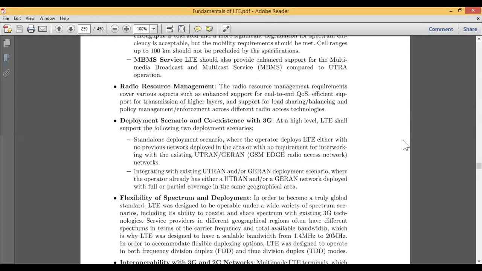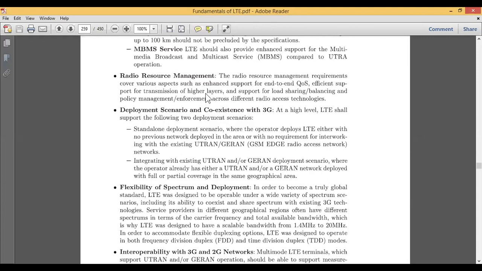Now similarly we have radio resource management, which we have seen in module number 5. What is radio resource management? It is basically used to improve the quality of service and to increase the end-to-end connection. It is also responsible for the high layer transmission. We have spent much time in detail on what PDCP is, what the various layers are, what the various data formats are, where it can be balanced, what the various policies are, what the S1 interface is, and what the X2 interface is. They all come into this radio resource management.